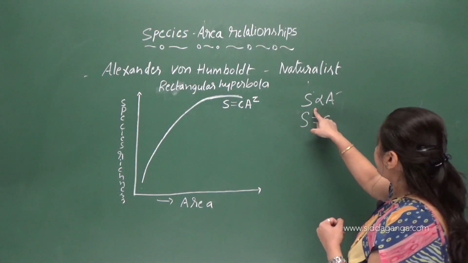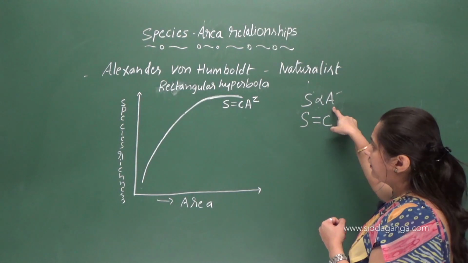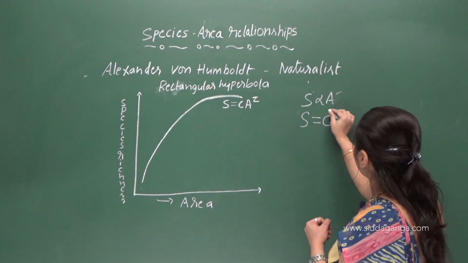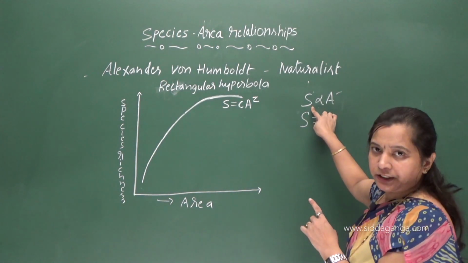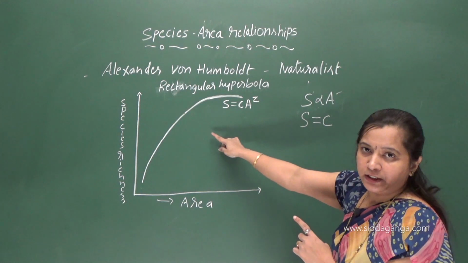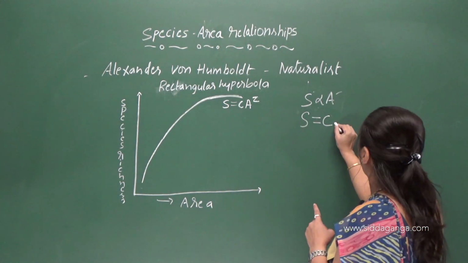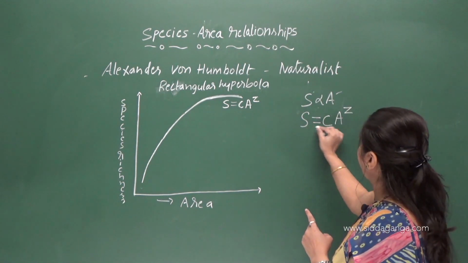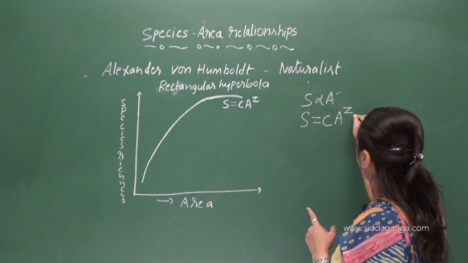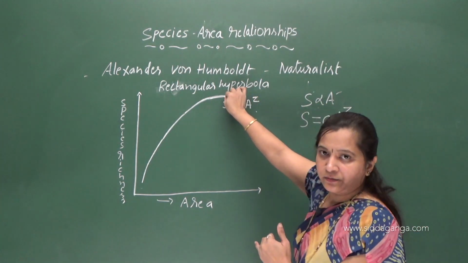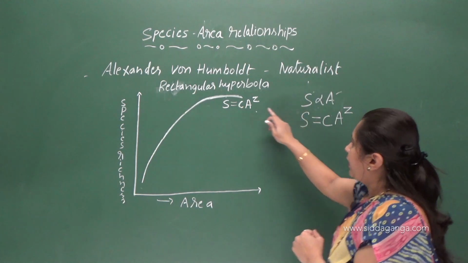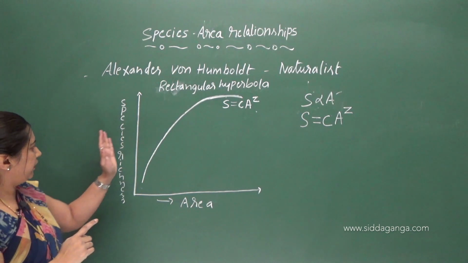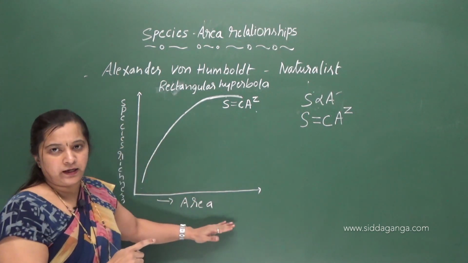Okay. So, the relationship between the species and the area here is exponential. So, here it becomes a to the power of z. So, the equation becomes S equals C a to the power of z. So, this is the equation we get. Okay. So, this equation tells us about the exponential relationship between the species richness and the area.